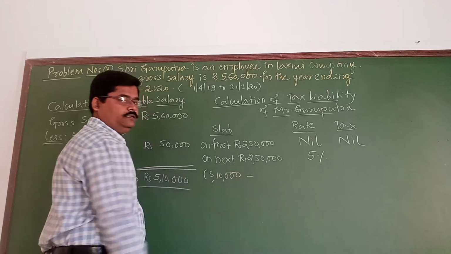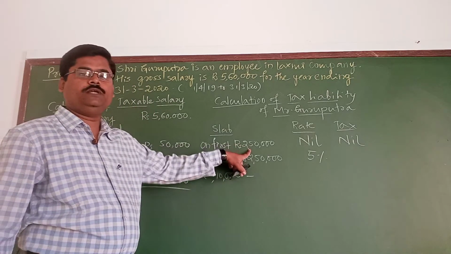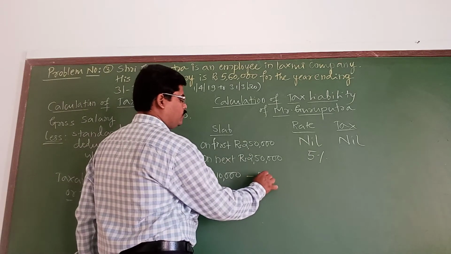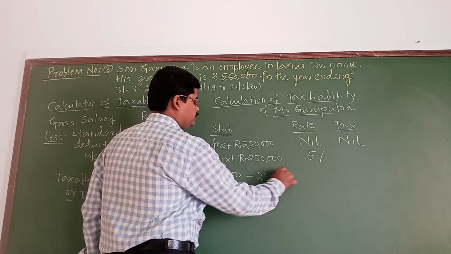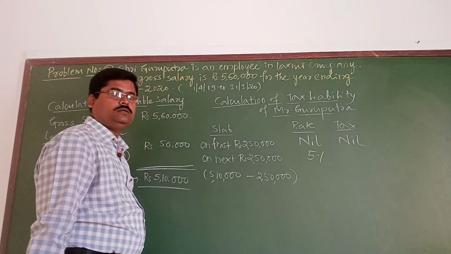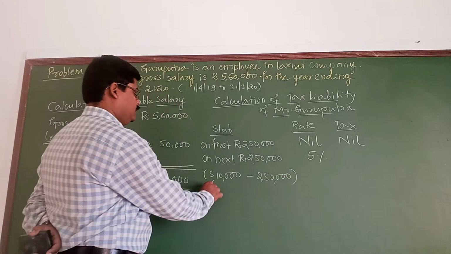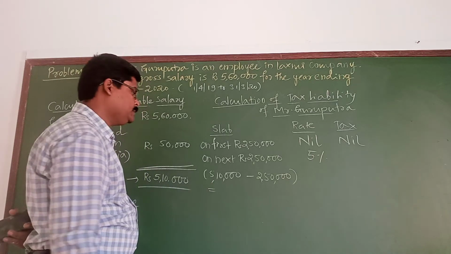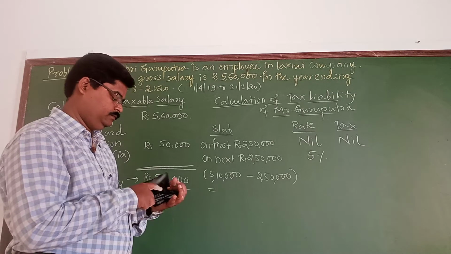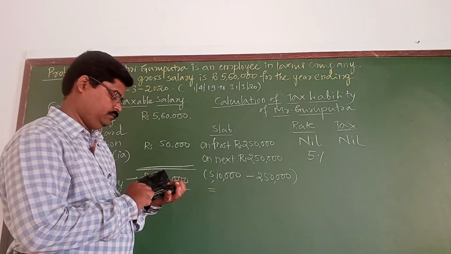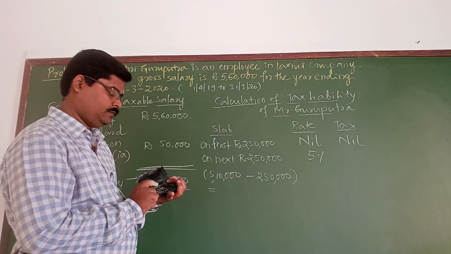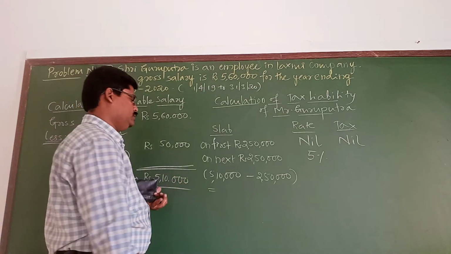From this 5 lakh 10 up to 2 lakh 50, I have not paid any tax. That is why I am going to deduct. What remains is rupees 5 lakh 10 minus 2 lakh 50. It remains 2 lakh 60,000.